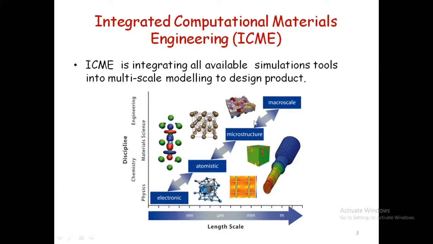When I'm moving from the electronic to the microstructure or macro scale, I'm able to move completely from science to engineering. But whether you are from science or engineering, once you enter computational material science, it is important to understand the basic concepts and how we are going to apply them. If you look at the electronic, atomistic or microstructure levels, immediately people come to the picture of structure property correlation.